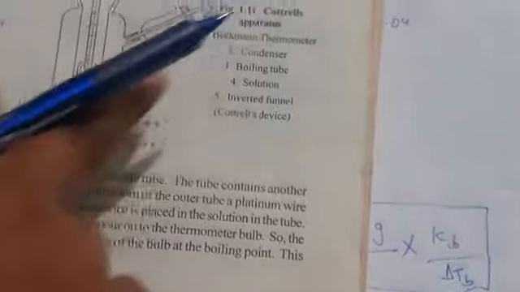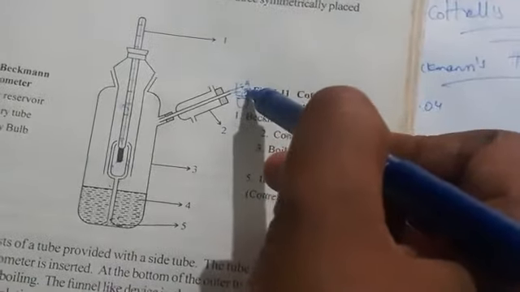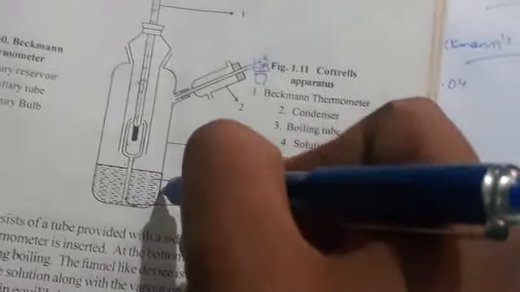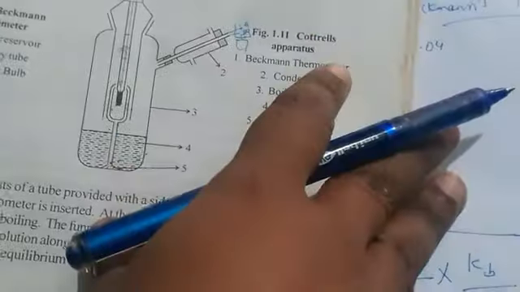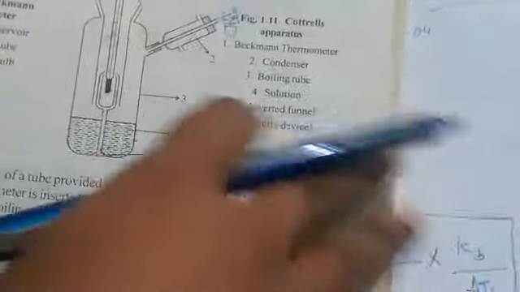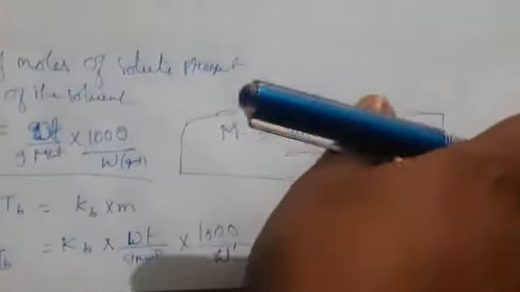The weighed amount of the substance in the solvent and the boiling point of the solution are noted, and the molecular weight of the solute can easily be determined by using the formula. So this is Cottrell's method.